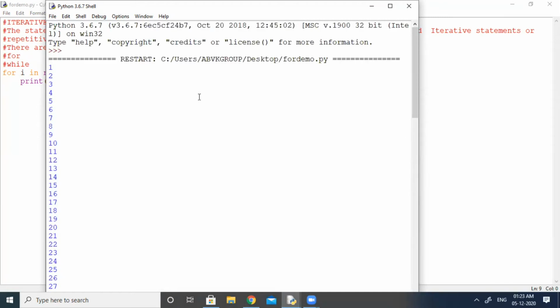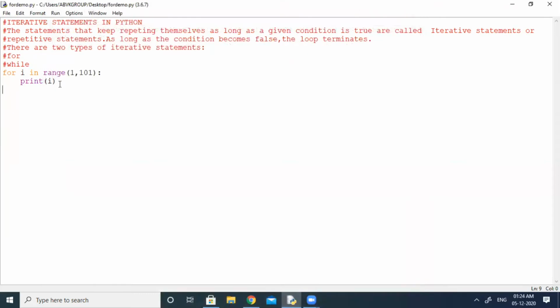Okay, let us do another program using the in operator. The in operator will check whether a value exists or not. So for that I am taking the in operator with a for loop. If that value exists, it will return a true value. If that value doesn't exist, it will return a false value.